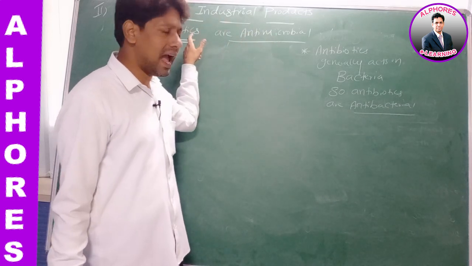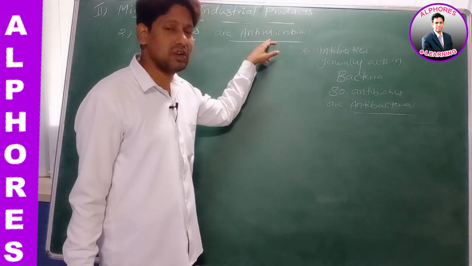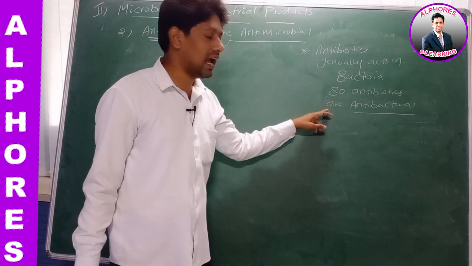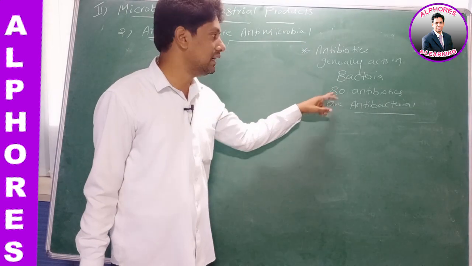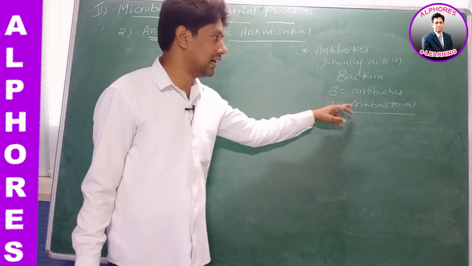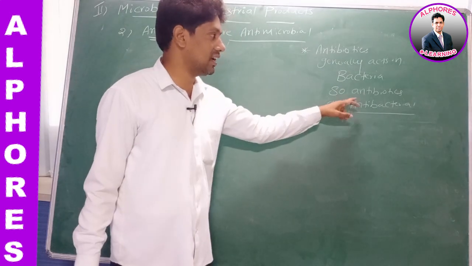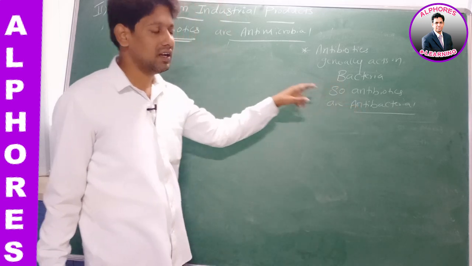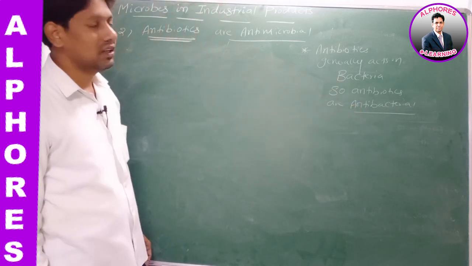Antibiotics generally act against which microorganisms? Bacteria. That's why we are calling antibiotics antibacterial. Antibiotics are generally what? Antibacterial, as they act against what? As they act against bacteria.